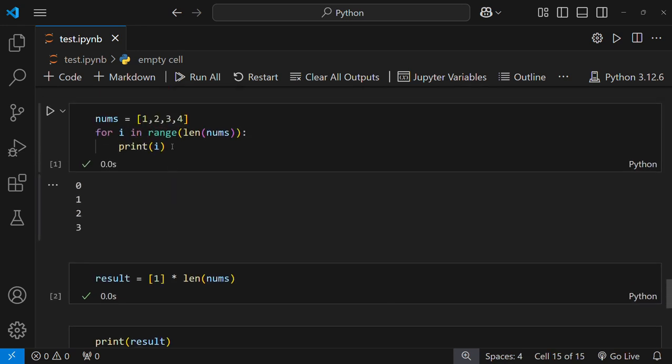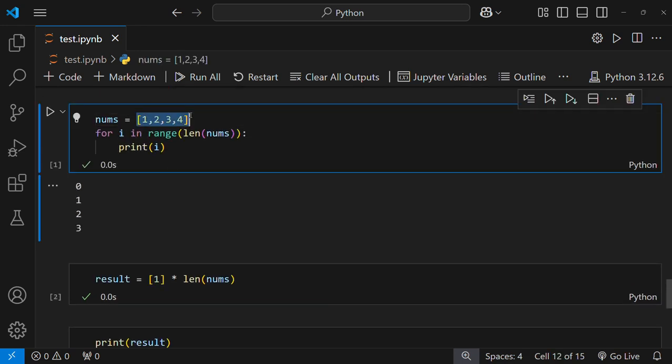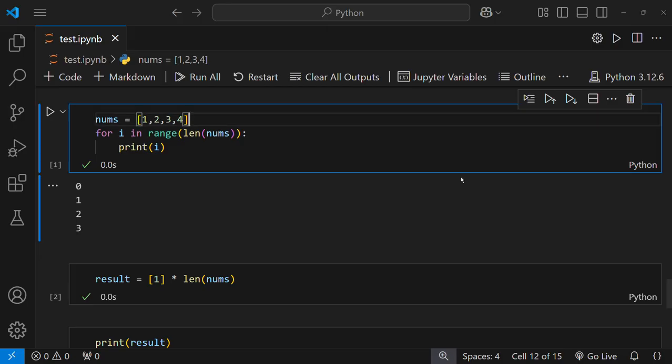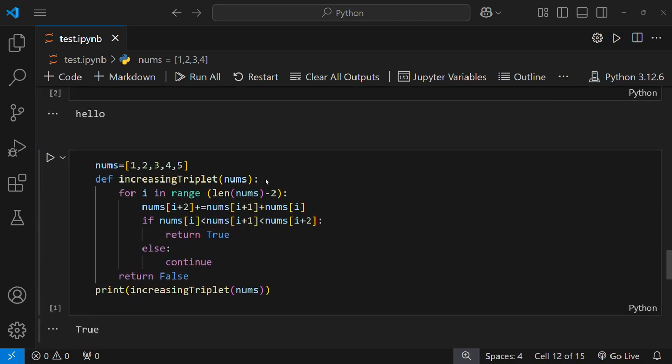1111, because nums has only 4 elements. And let's approach the problem. Here I make a left product variable and store 1, and right product equal to 1.